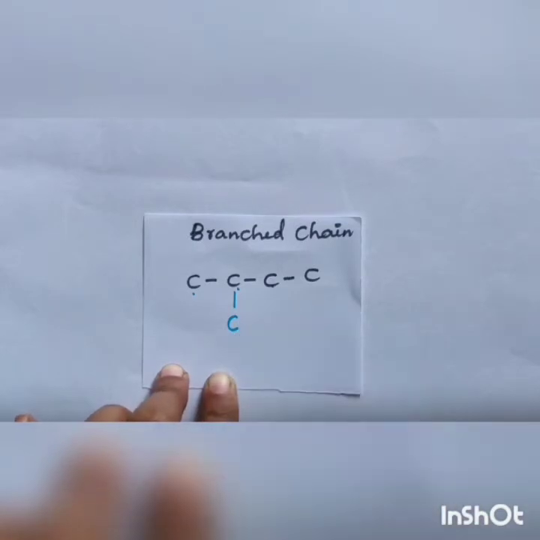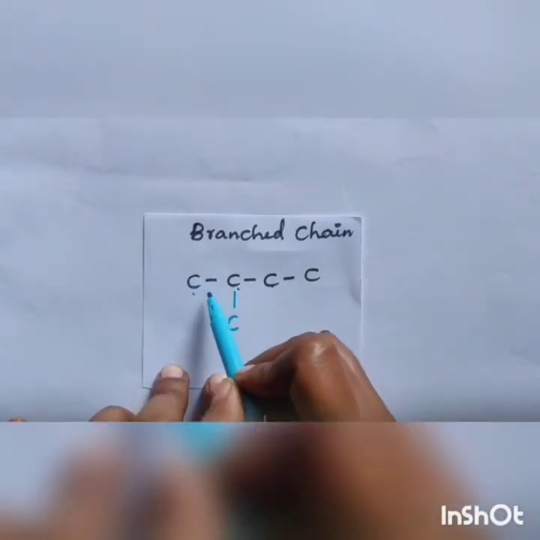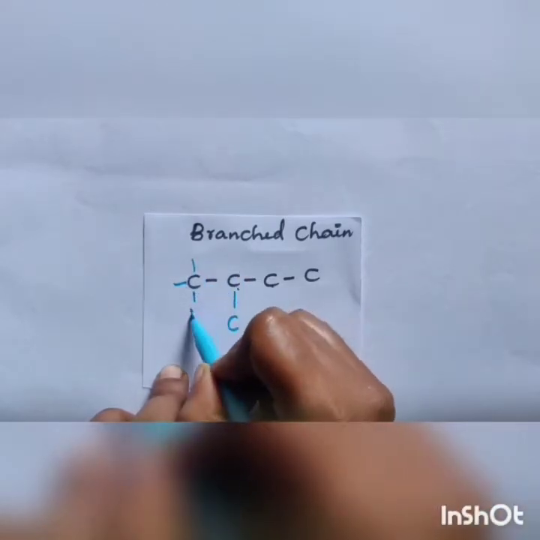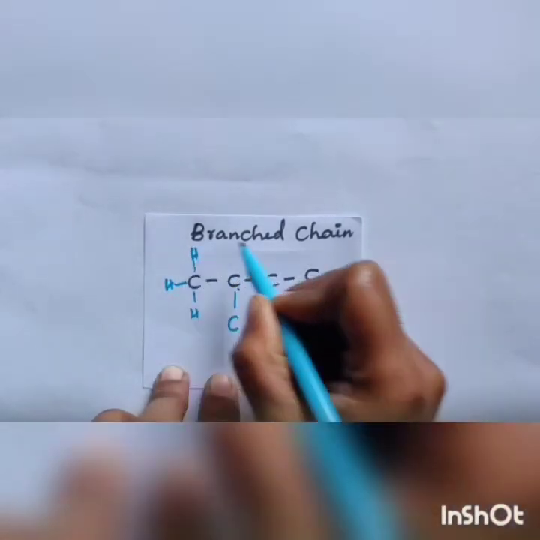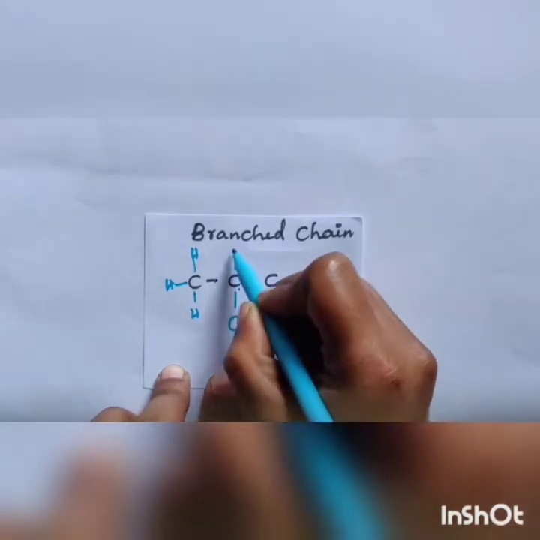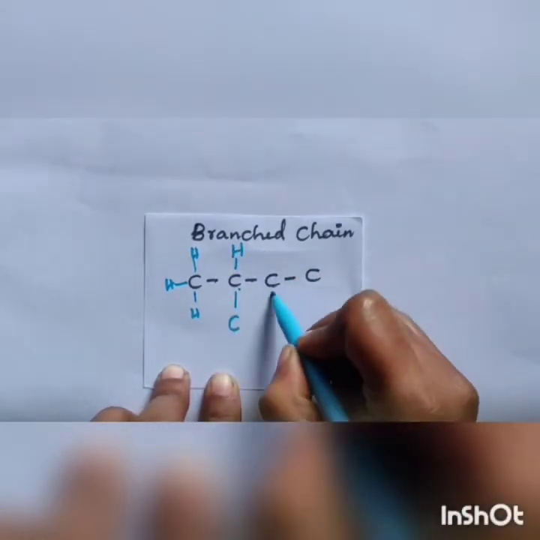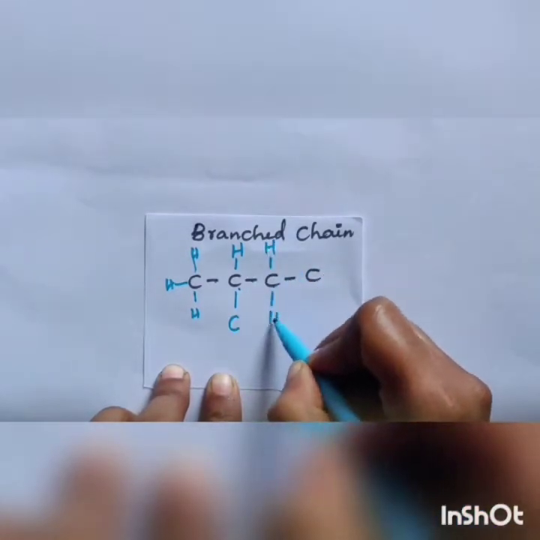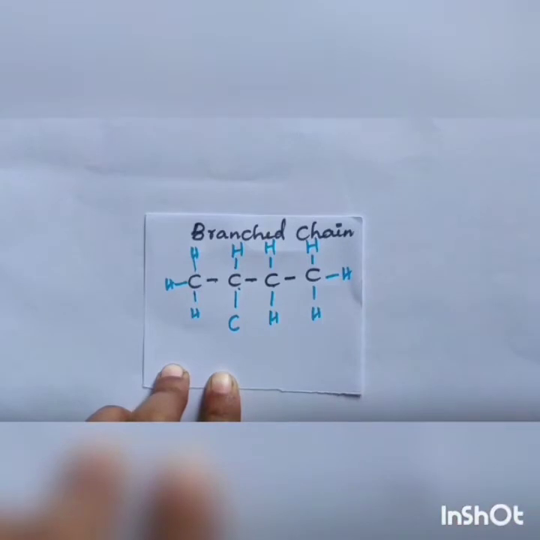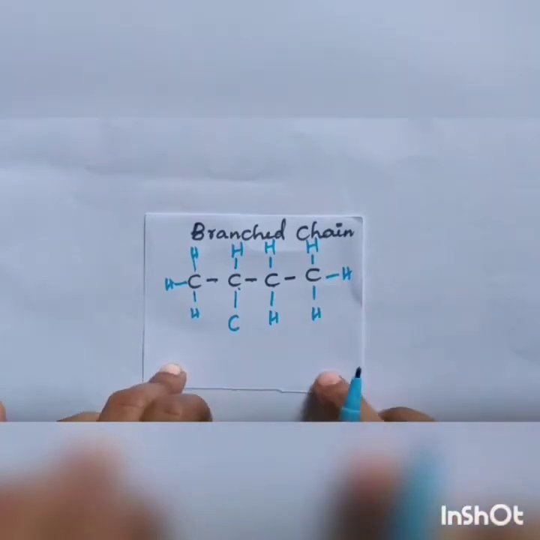So this becomes a branched chain. Here you have to satisfy the valency by hydrogen, hydrogen, hydrogen, hydrogen. So this carbon, 1, 2, 3, is already satisfied. It needs one more hydrogen. So here 2 more and here 3 more. So this is nothing but a branched chain.